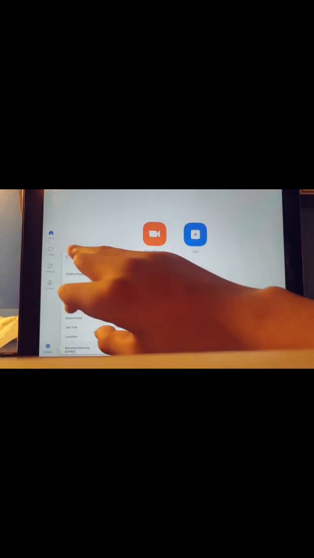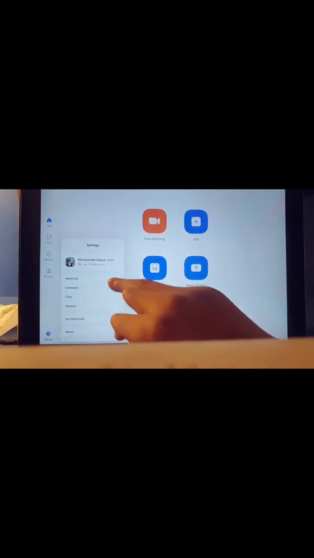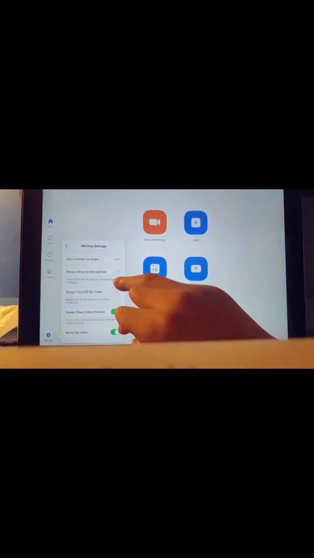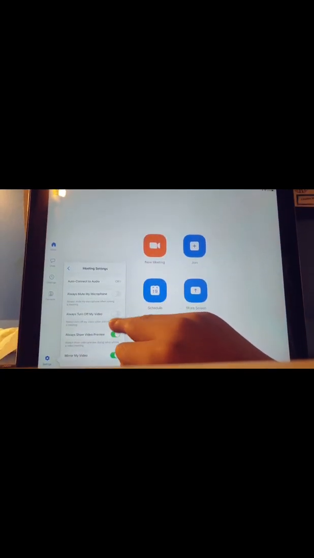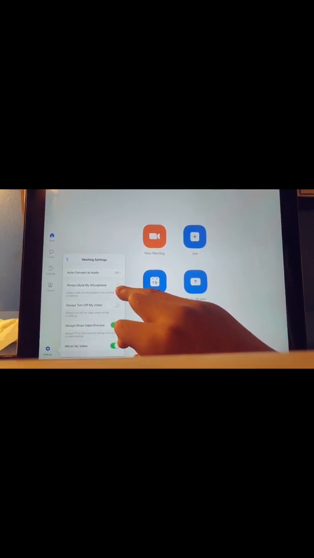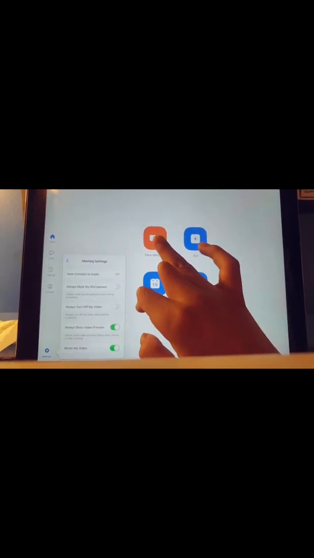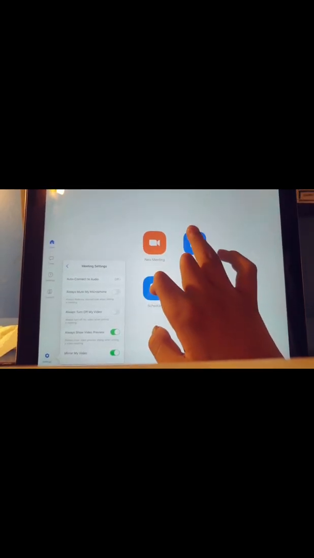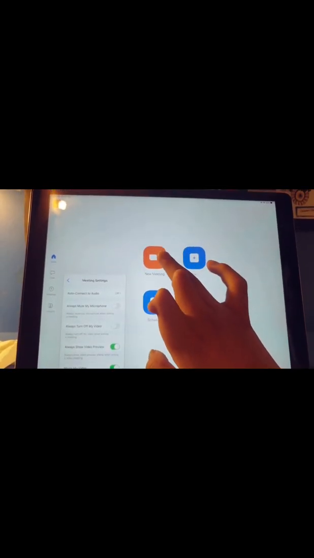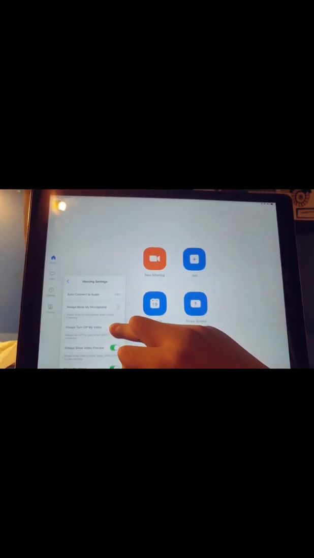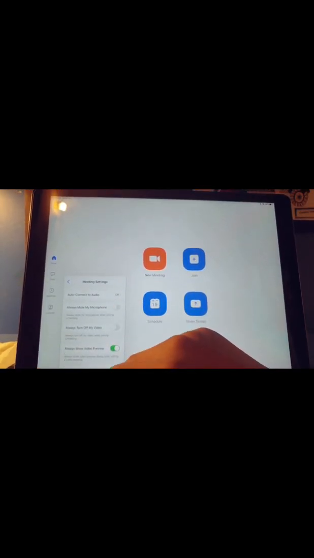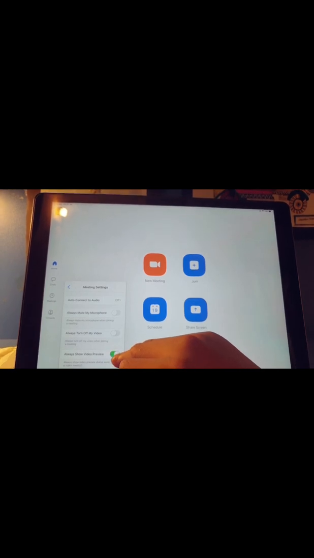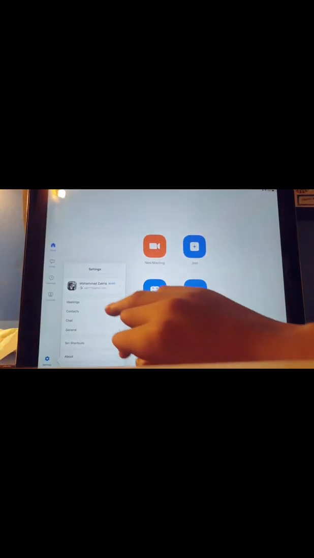Now I'll tell you about the meetings settings. These are the meeting controls. Always mute my microphone: when you join a meeting, your microphone should always be muted. Always turn my video off, mirror my video, always show video preview. So these are the settings.